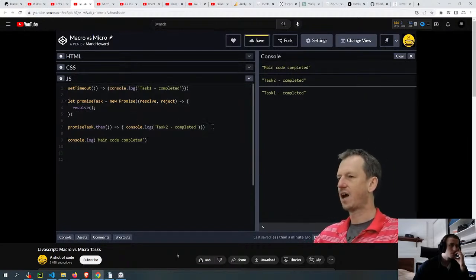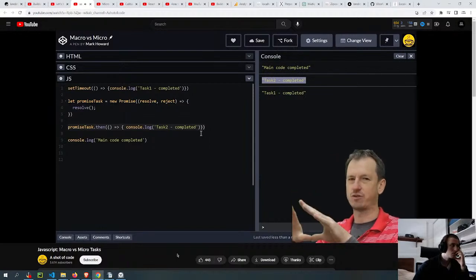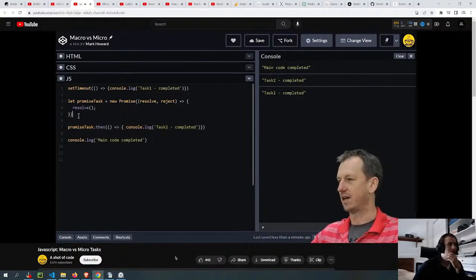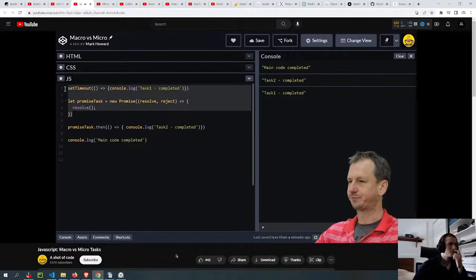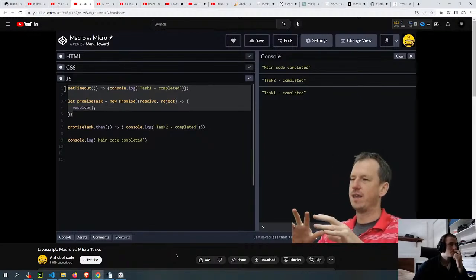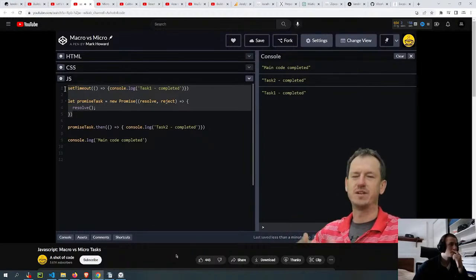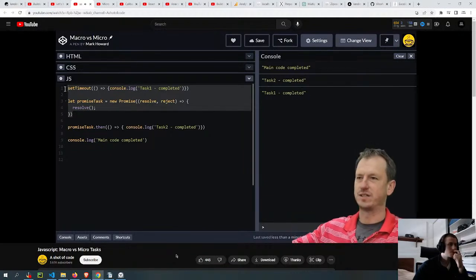And what we're seeing is task 2, even though it was added and run after task 1, is actually completing before task 1. The reason for that is that it is a micro task, and this micro task queue will run before any macro tasks and before the browser can jump in and do anything. So that is the difference between micro and macro. It's not something you're going to use as such, but it's very useful to have in the back of your head and to understand how that works. It links into how the event loop works and the browser pulling off the tasks.